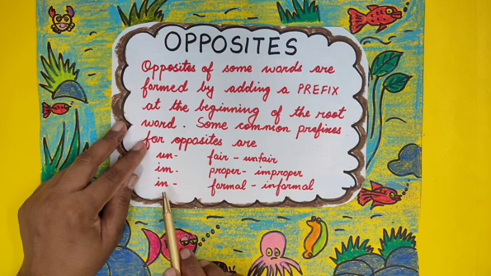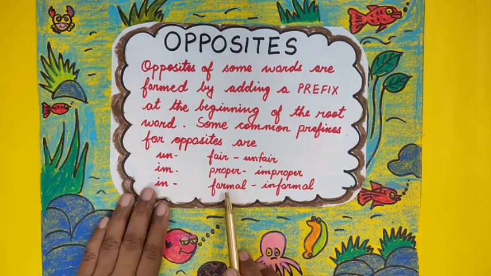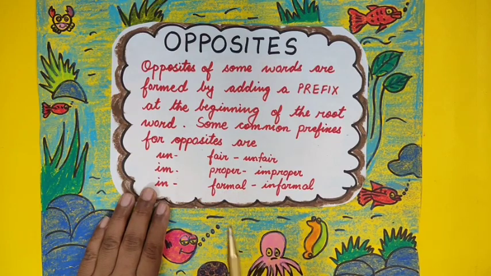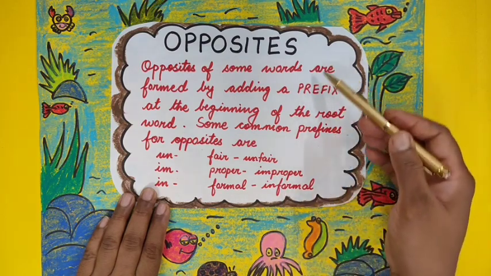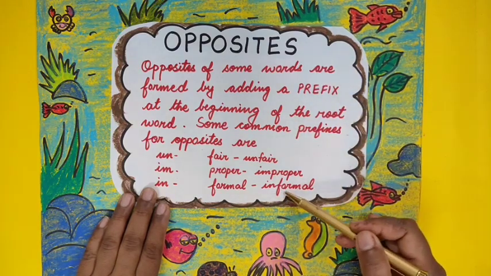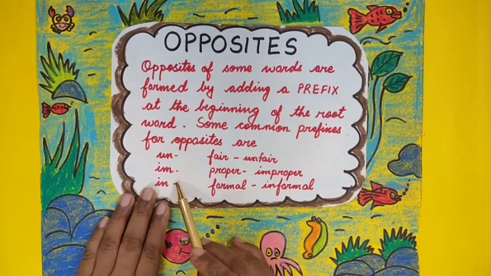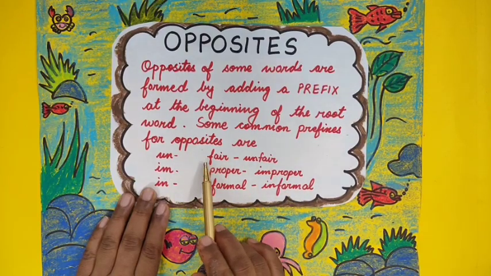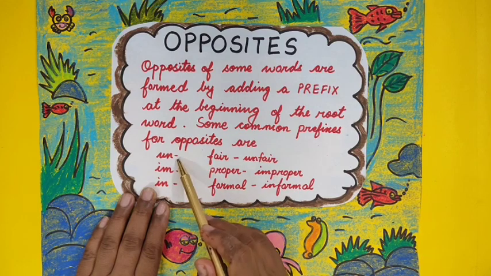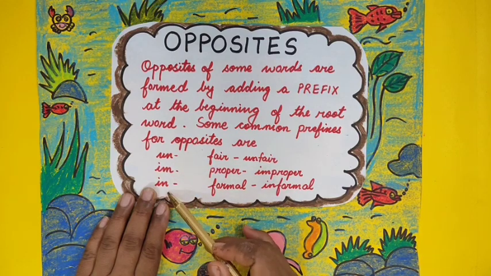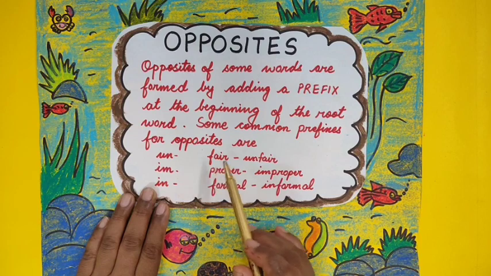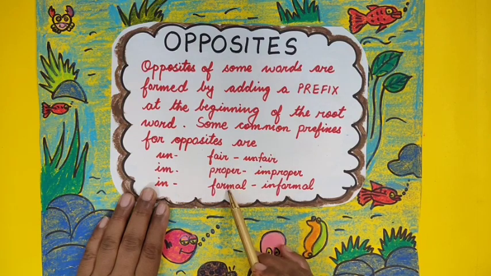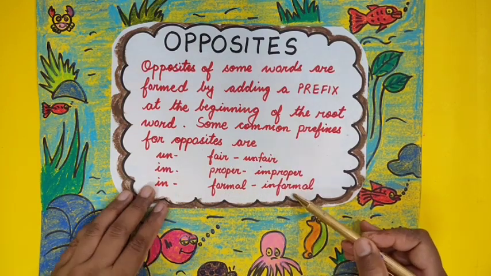In the same way, the prefix in is joined with the word formal to make the opposite of the word formal, that is informal. So, here we have made opposite words by adding prefixes at the beginning of the root word. So, un, im and in are prefixes. They are joined to the root word to make some opposite words.